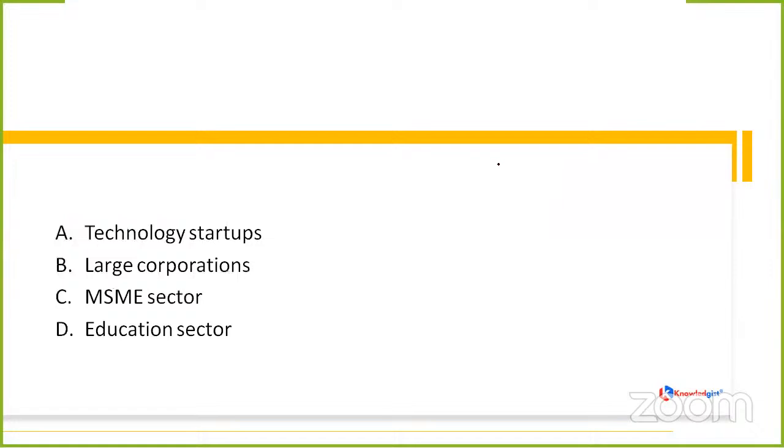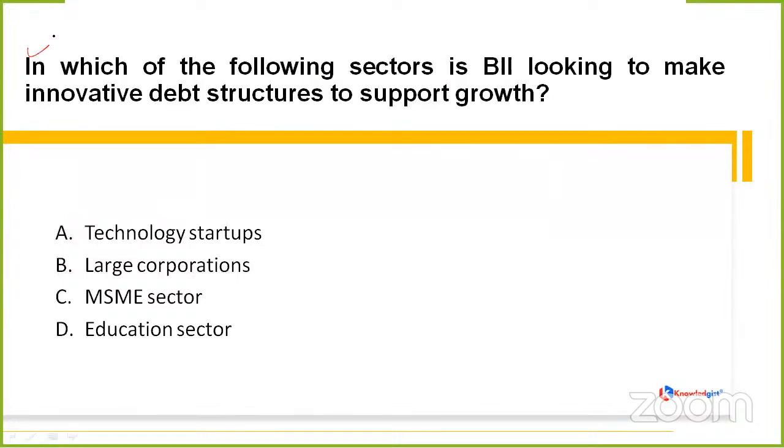That's great to know. Now coming to the next question, it is asking, in which of the following sectors is BII looking to make innovative debt structures to support growth? We just came up with the fact that BII has provided investments to India. Now this question is asking the name of that exact sector into which BII is currently aligned to invest and work further. Okay, so whether it is technology startups, large corporations, the MSME sector, or whether BII is aligned to the education sector. Anyone?